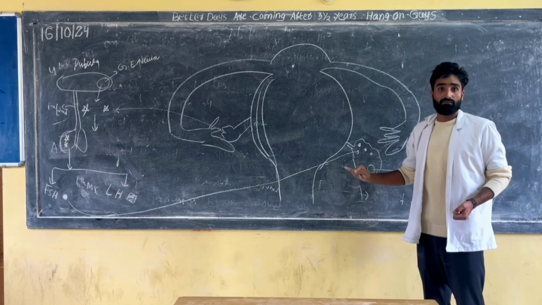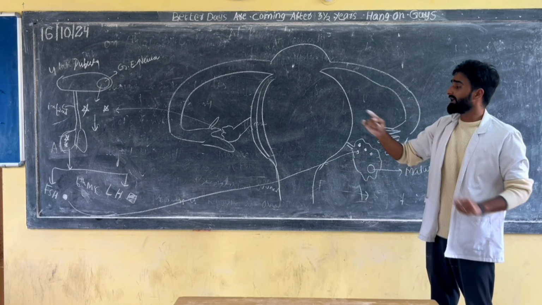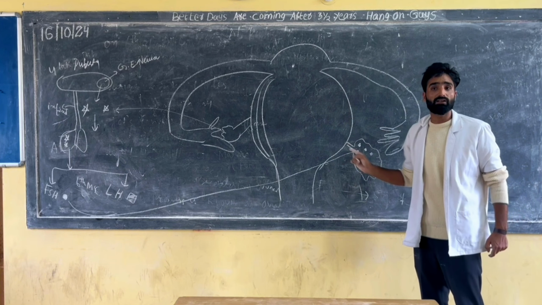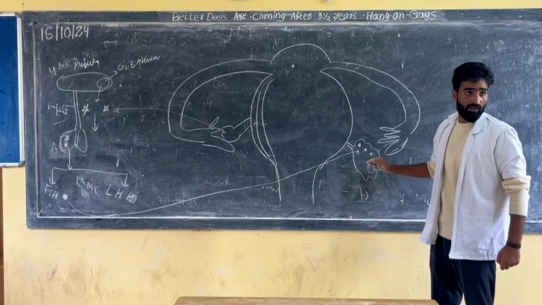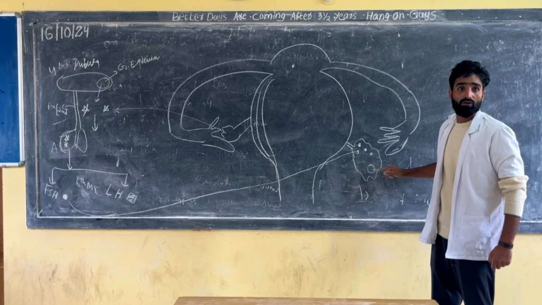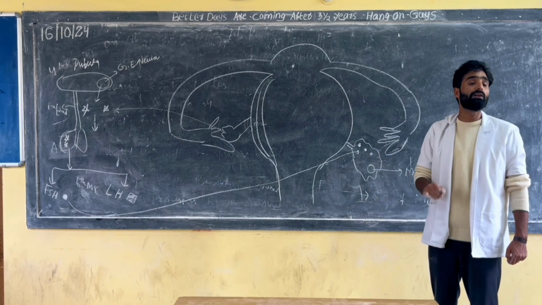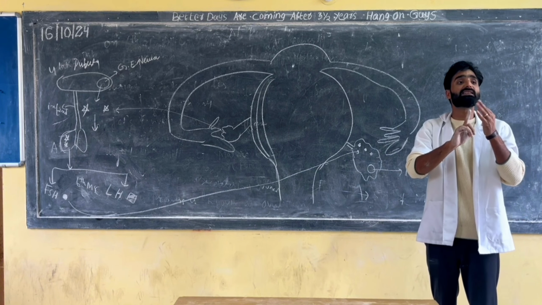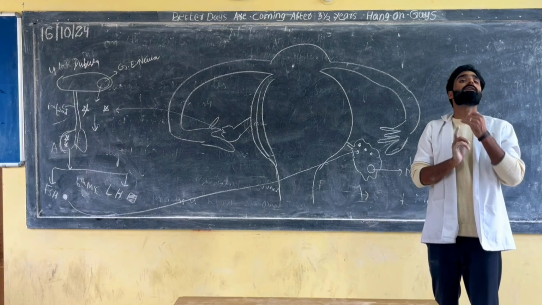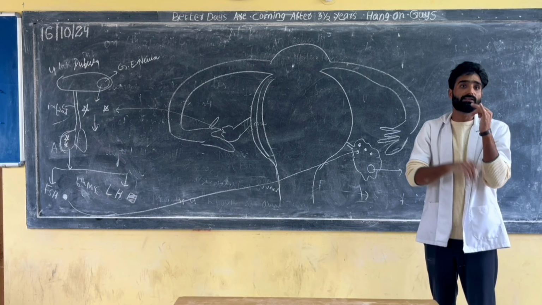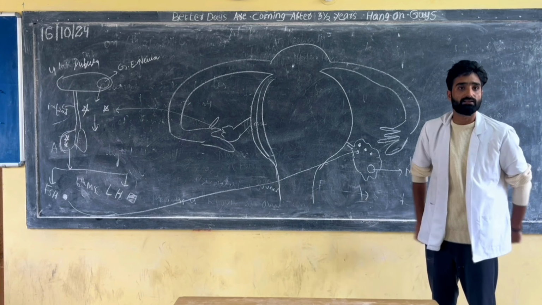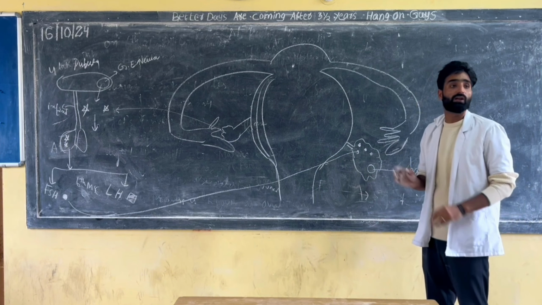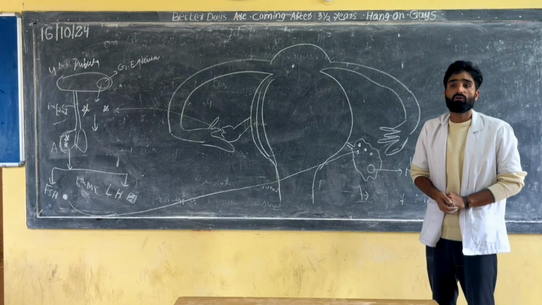From which day? From the 6th day. This FSH will act on the ovary, and the follicle will get converted into the mature Graafian follicle. How many days will it take? 9 days, from the 6th day up to the 14th day: 6, 7, 8, 9, 10, 11, 12, 13, 14. You just count, here are the 9 days. So for 9 days this process is going on.